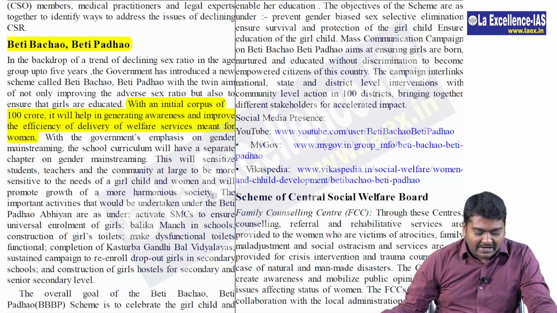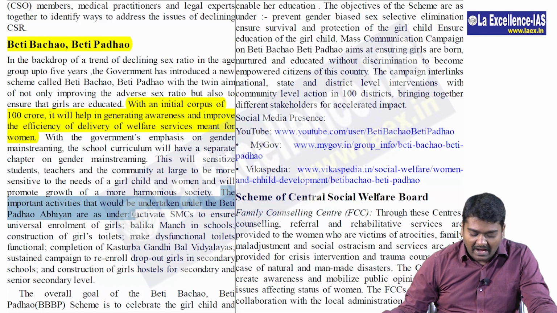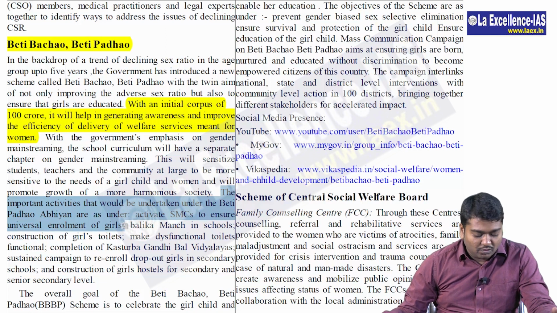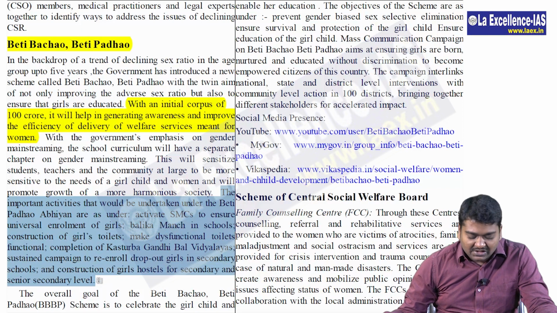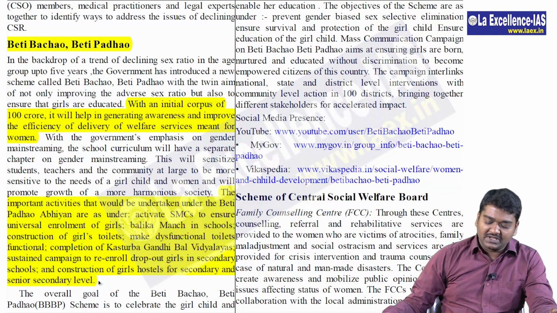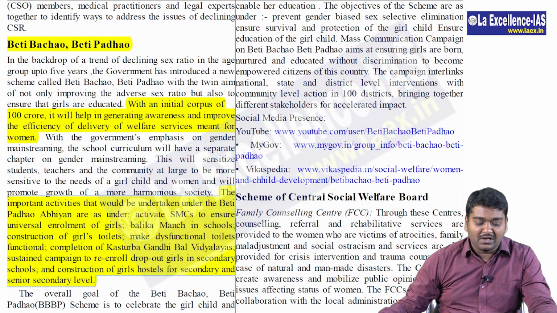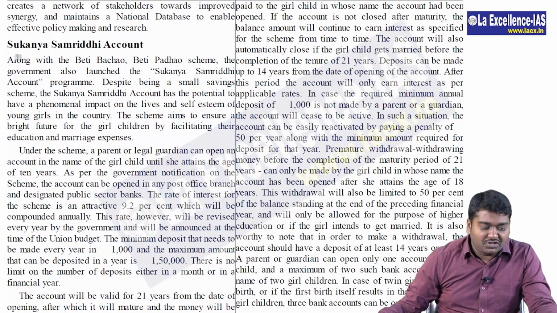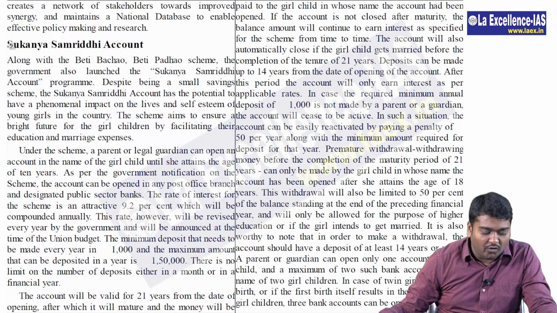The important activities that would be undertaken under the Beti Padhao Abhiyan are as under: activate SMCs to ensure universal enrollment of girls, Balika Manch in schools, construction of girl toilets, make dysfunctional toilets functional, completion of Kasturba Gandhi Bal Vidyalayas, construction of girl hostels for secondary and senior secondary. So this is important.